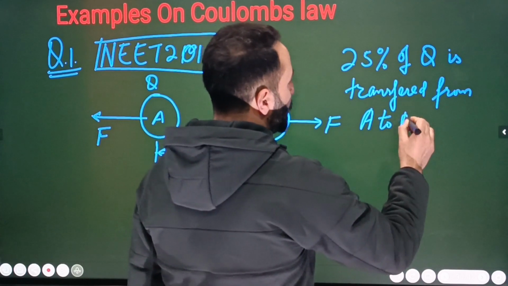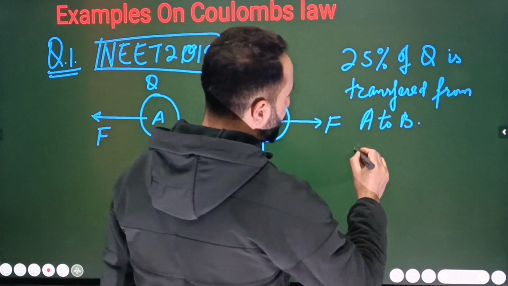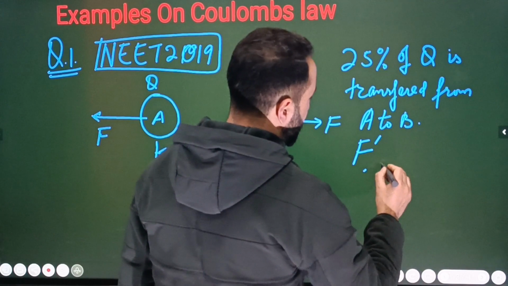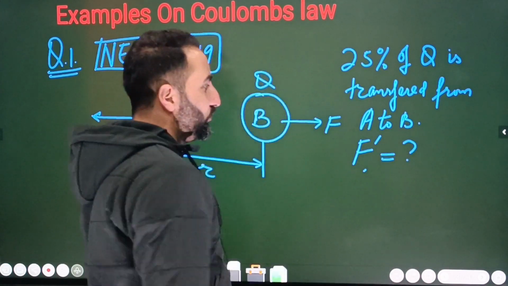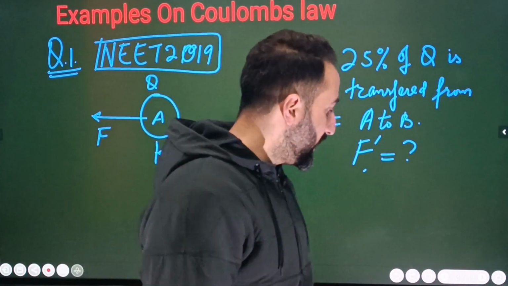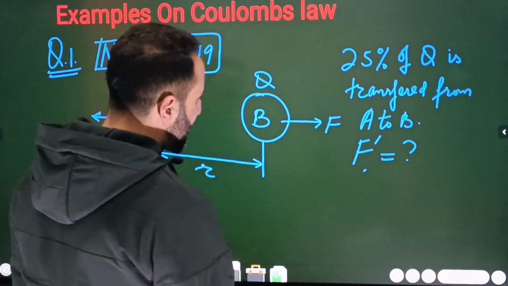Okay, then what you are supposed to calculate is that you will have to calculate new force. You will have to calculate F dash is equal to what? F dash implies the new force between the A and B. ठीक है ना बेटा? Okay, different options are given to you. Let me write down those options as well.